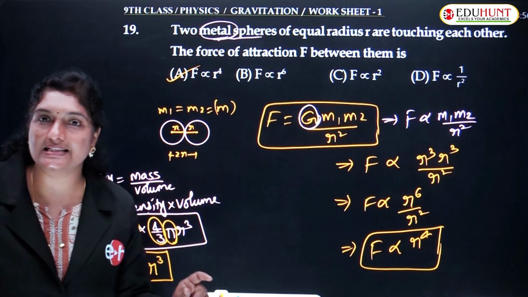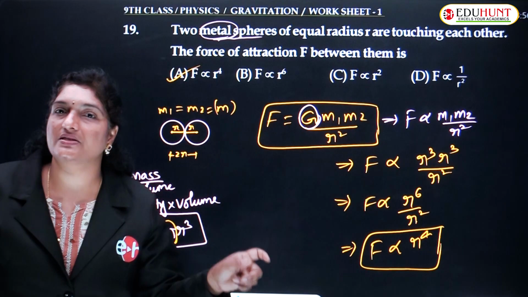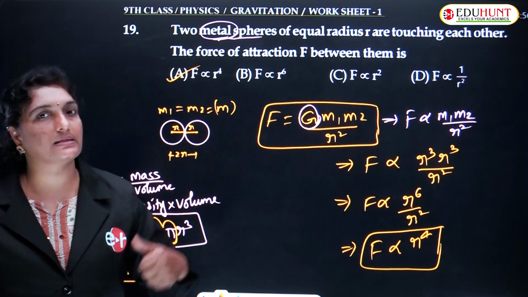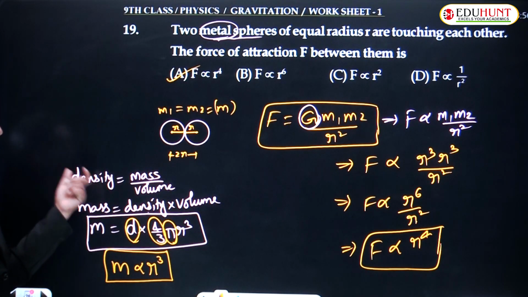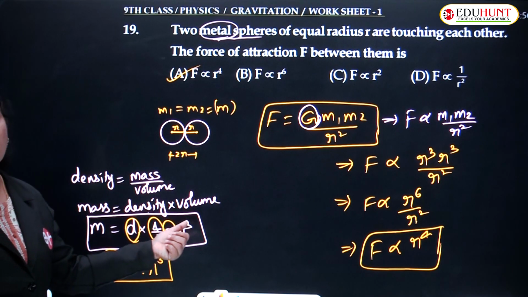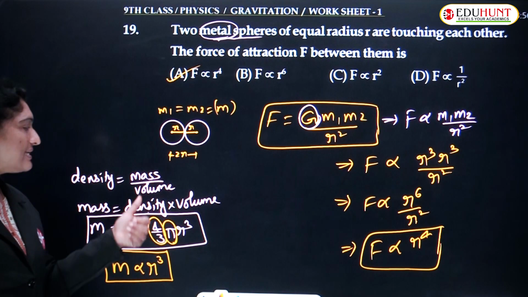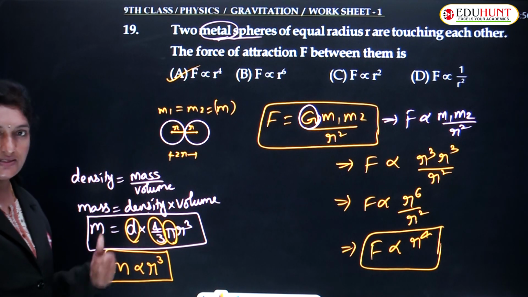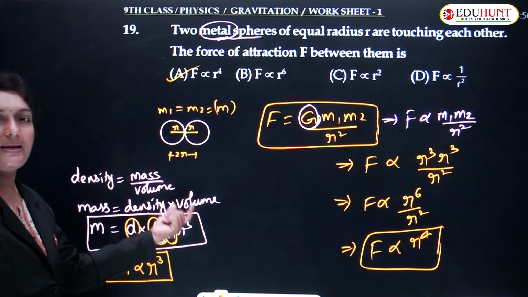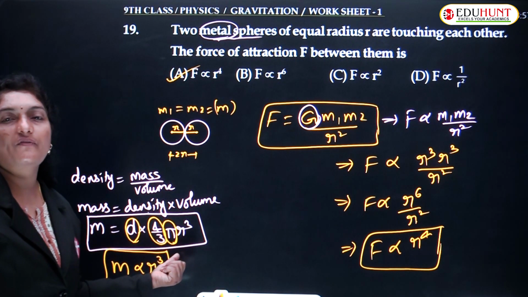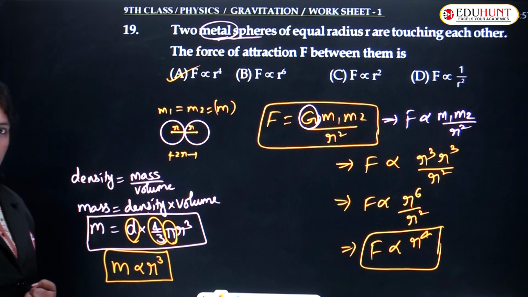Because their size is the same and they are made up of the same material, their masses are also the same. Why? Because density equals mass by volume, and the formula for mass is density into volume. As they are made up of the same material, the density is the same, and as they are spherical, the volume of a sphere is 4 by 3 pi r cube.